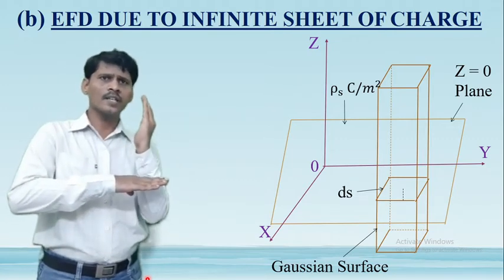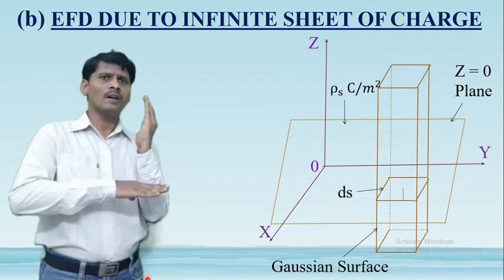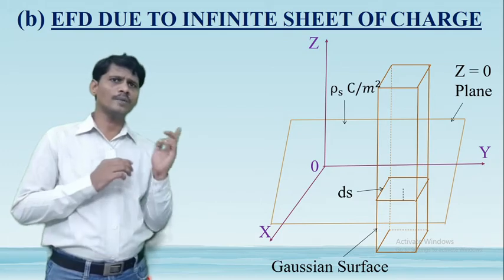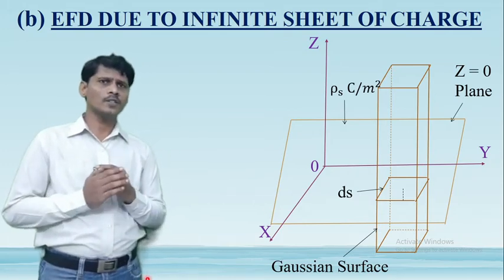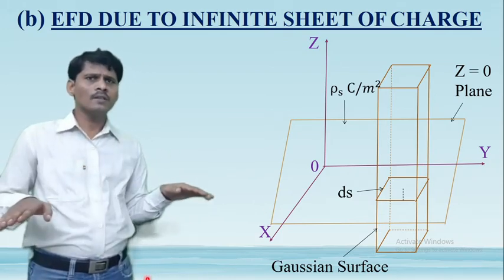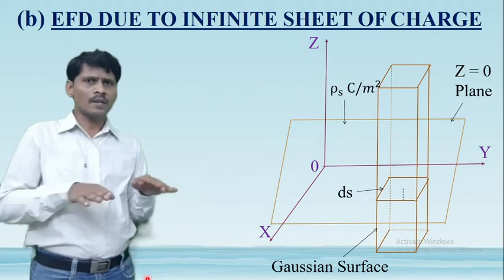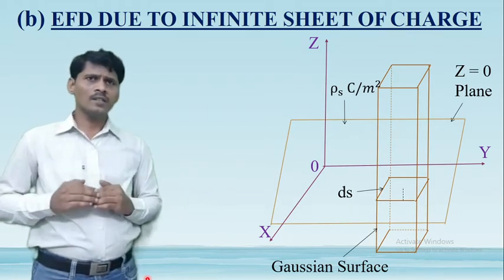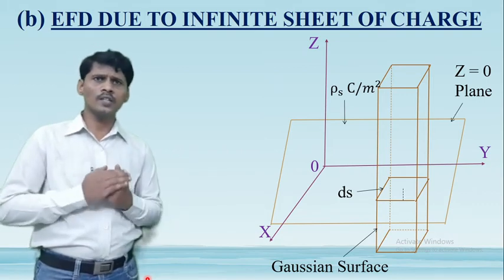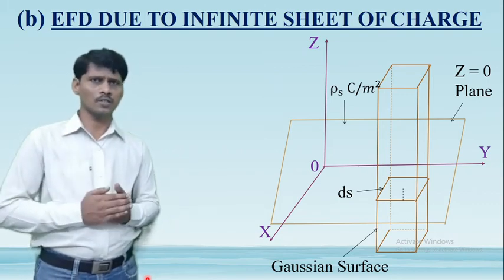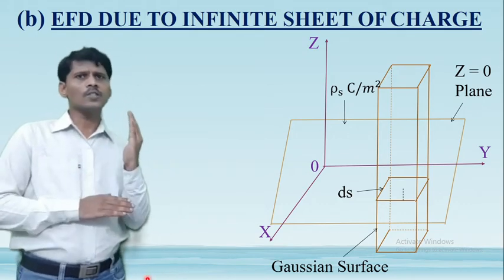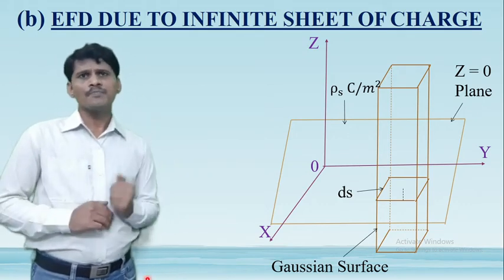So calculate the electric flux density or electric field intensity normal to the surface. There is no electric field intensity or electric flux density parallel to the surface, that is in the xy plane. There is none along the x direction and along the y direction. Here electric flux density exists only normal to the surface, that is along the z direction.